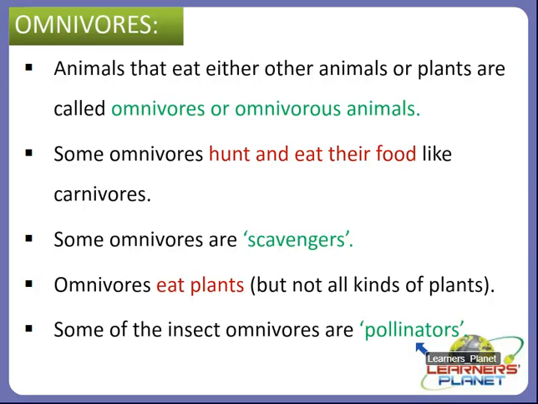So some insects, what will they do? Pollinators means an animal that causes the plants to make fruit, right? They will suck the nectar or the juice from the plant, right? So these are some of the insect omnivores, like honeybee, right? Now let's see some other omnivores and their different feeding habits.